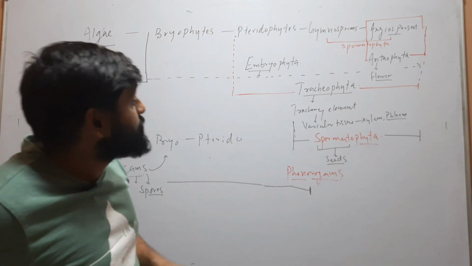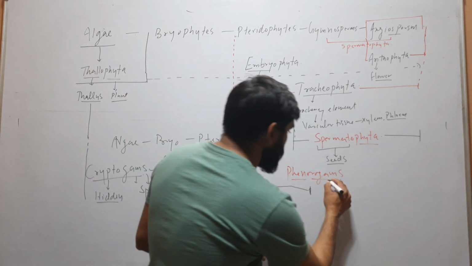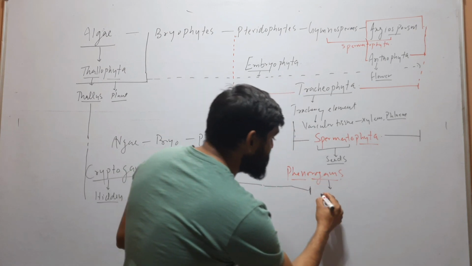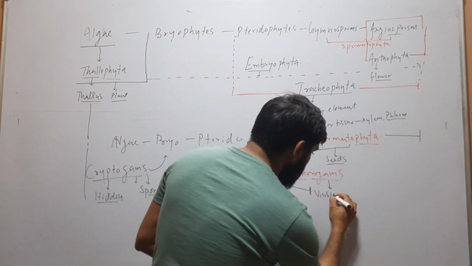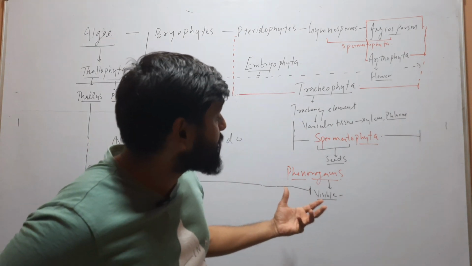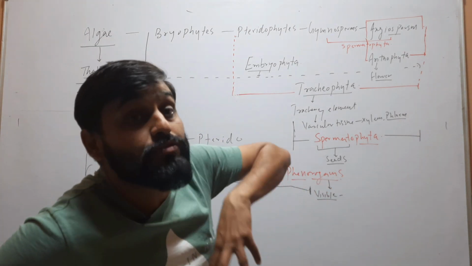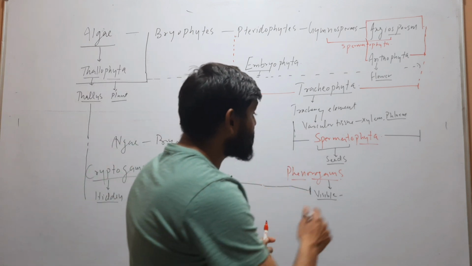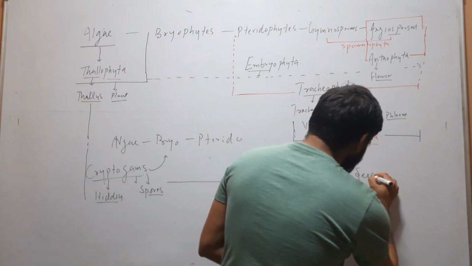And the next term is phanerogams. Phanero means visible. Gamete means fusion or marriage. So here reproductive structures are visible in the case of phanerogams. Reproduction is done by seed.